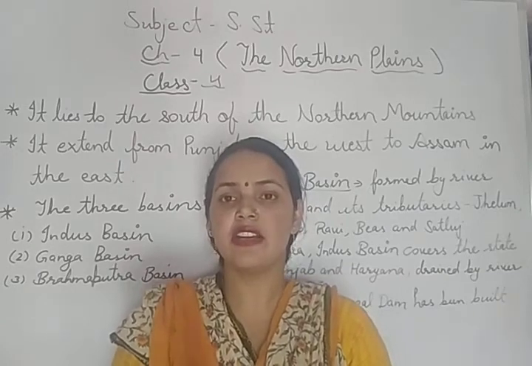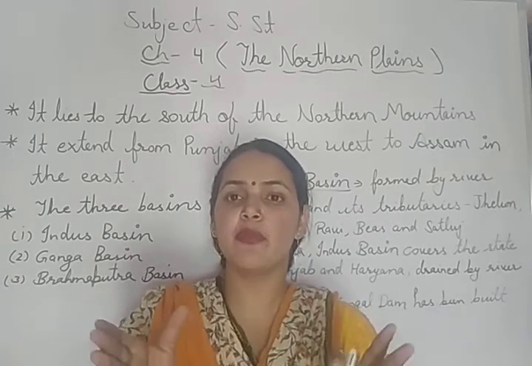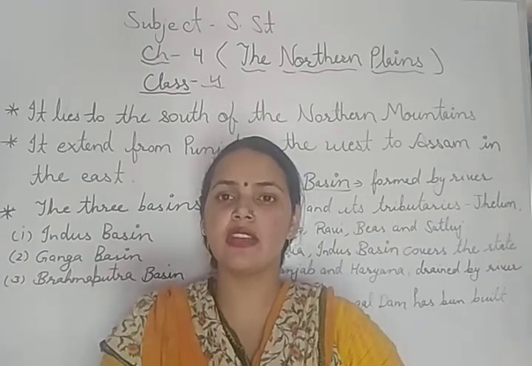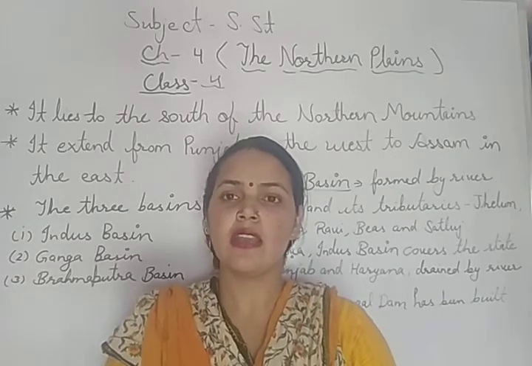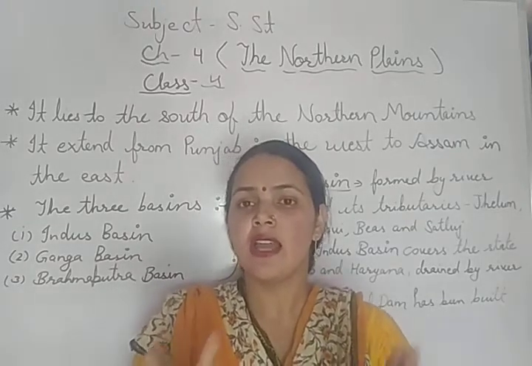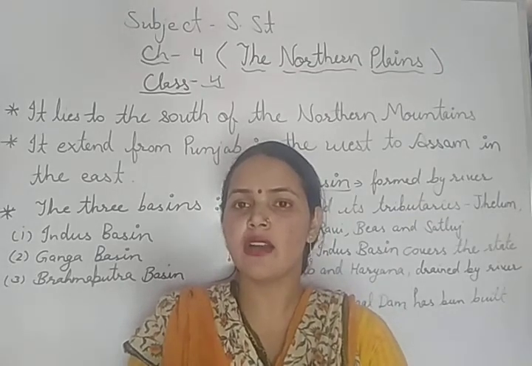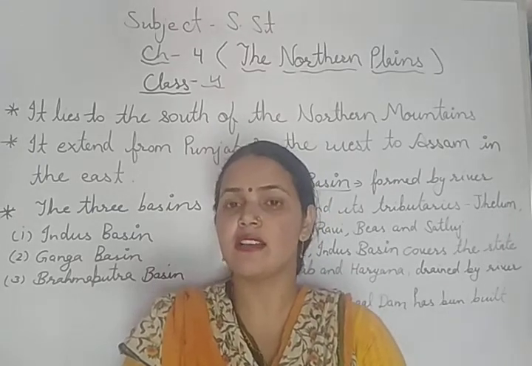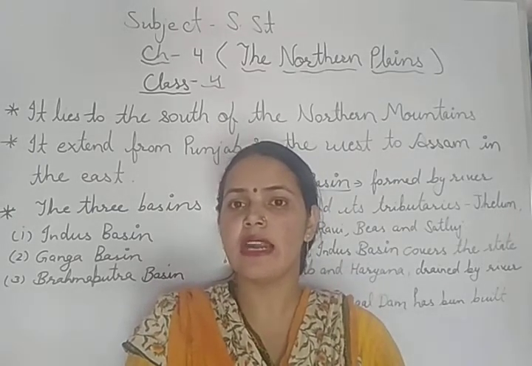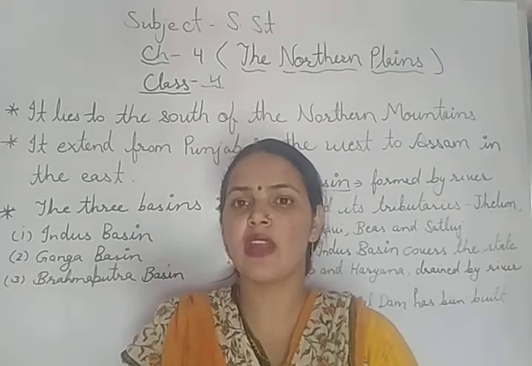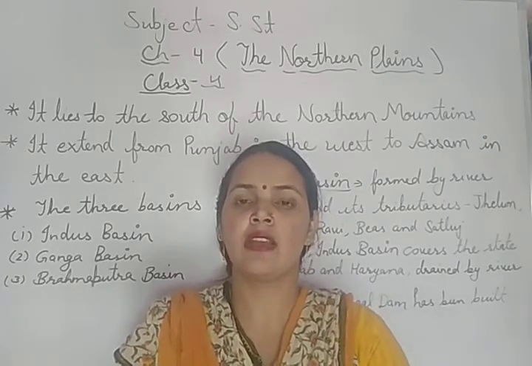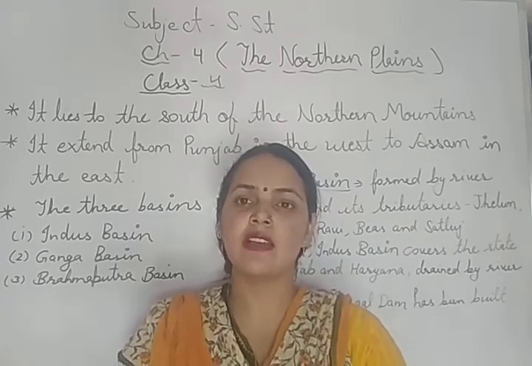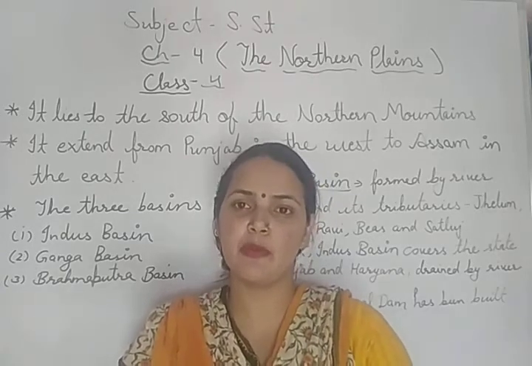The three rivers, River Indus, River Ganga, and River Brahmaputra, divide the northern plains into three river basins. Now, what is the meaning of basin? A basin is an area watered by a river and its tributaries. Any area that is watered by a particular river and its tributaries is known as the basin of that river. So, the northern plain is divided into three basins: Indus basin, Ganga basin, and Brahmaputra basin.